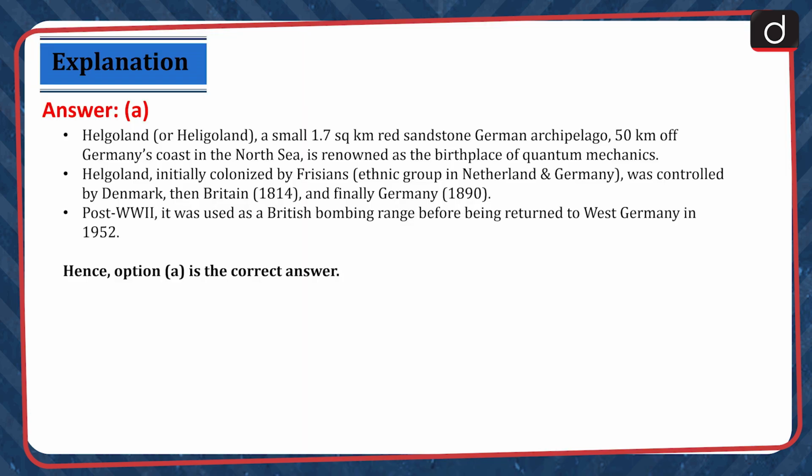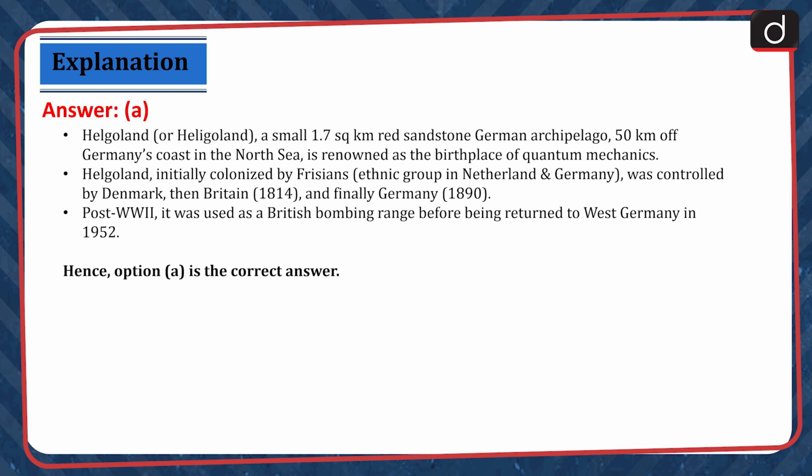Black Sea. The correct answer is option A. Helgoland or Heligoland, a small 1.7 square kilometer red sandstone German archipelago 50 kilometers off Germany's coast in the North Sea, is renowned as the birthplace of quantum mechanics.